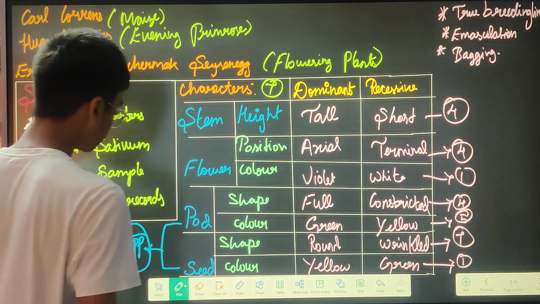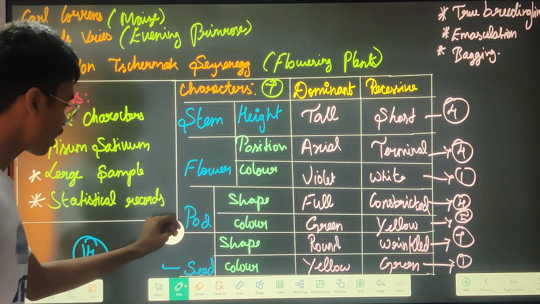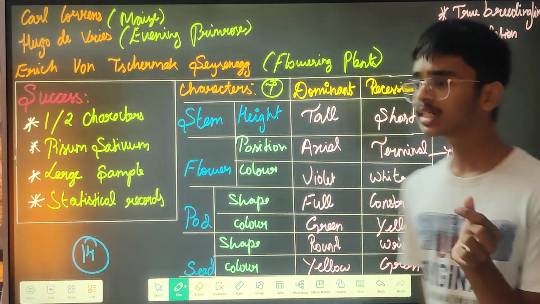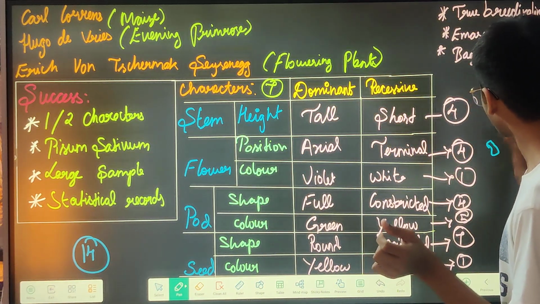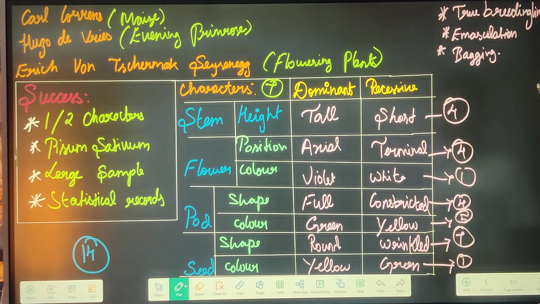Then seed shape can be either round or wrinkled. Wrinkled means like this, not round shape.